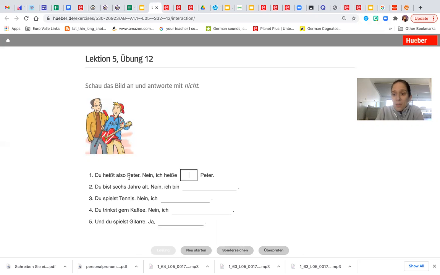In this exercise, what you have to do is to negate each of these sentences. It says, schau das Bild, look at the picture und antworte mit nicht, and answer with nicht. Let's do the first one together. Du heißt also Peter. You are called Peter. Nein, ich heiße Peter. No.